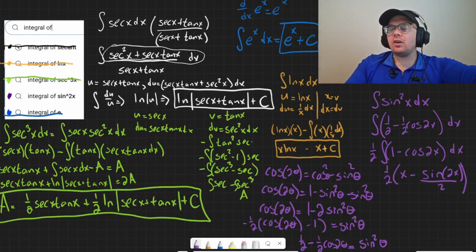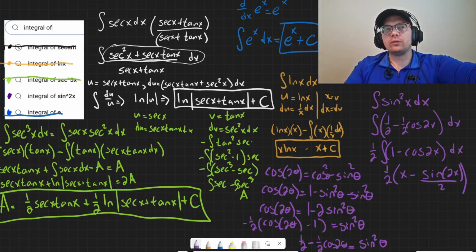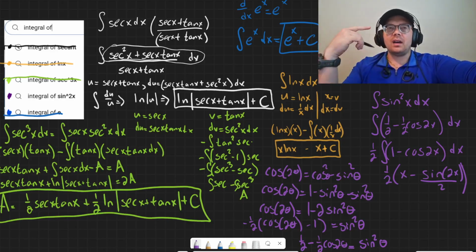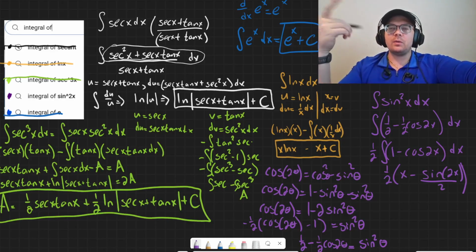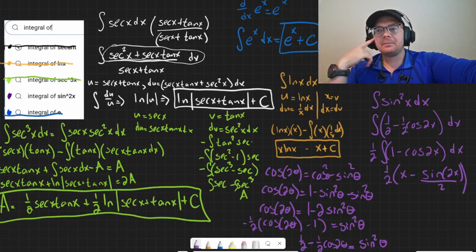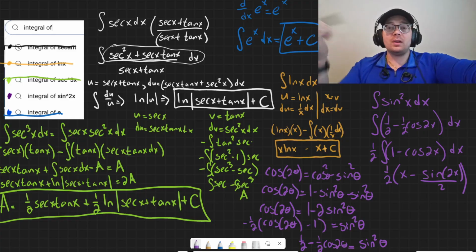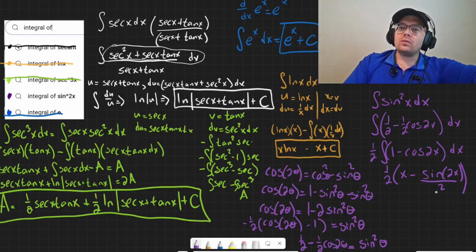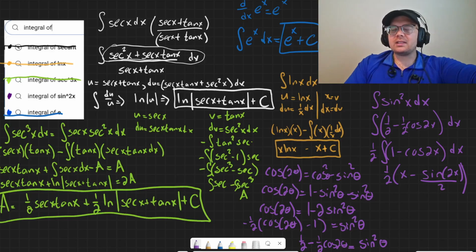This is what I like to call the inverse chain rule for integrals. There isn't actually an inverse chain rule for integrals, not for every function ever. But if the inside function is linear, then the u sub would just end up being the slope of the line, whatever the inside function is. The derivative of that would just be m, whatever the slope is, and then you would end up dividing that out. So we would just end up dividing by whatever the slope is if we were using a u sub. I'm just not using the u sub because it's faster to do it this way.